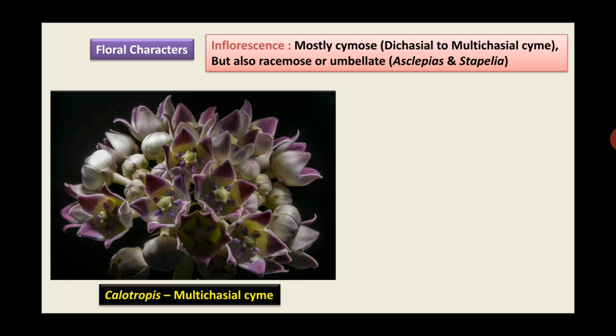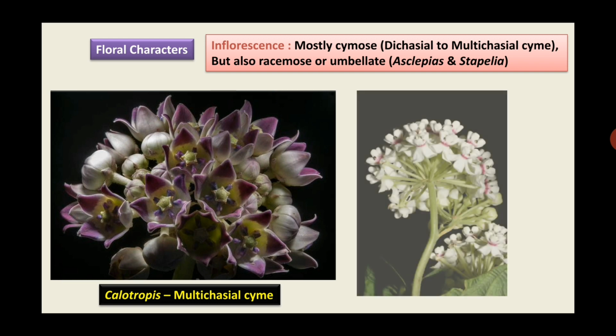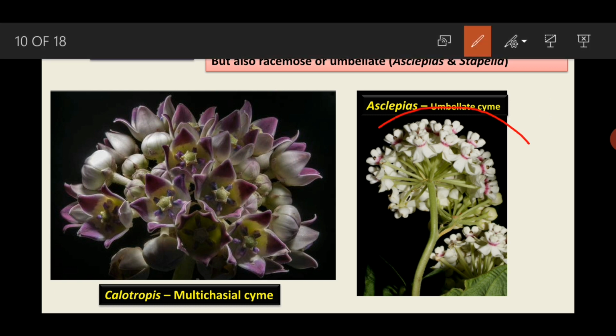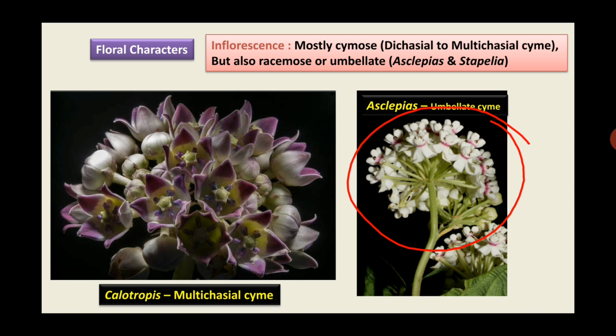in Calotropis you can observe multichasial cyme, where in the center you can see the oldest flowers and around the periphery there are younger flowers. The inflorescence may also be racemose or umbellate. For example, Asclepias and Stapelia. So here in Asclepias you can see the umbellate cyme, that means umbel type of inflorescence, which is an indefinite